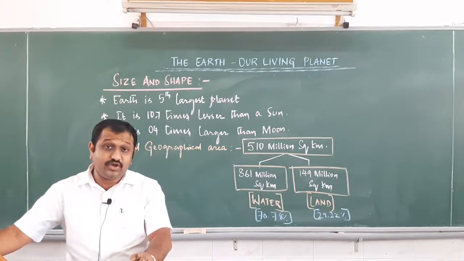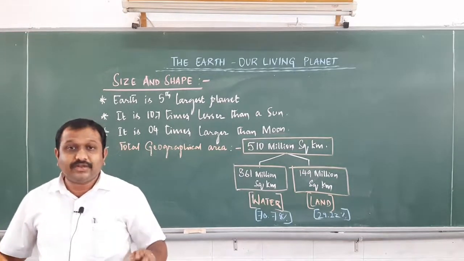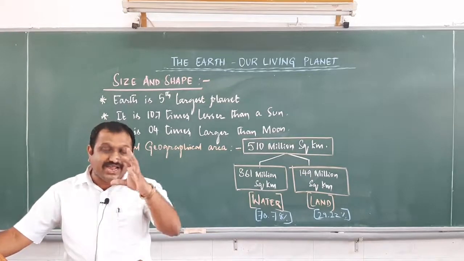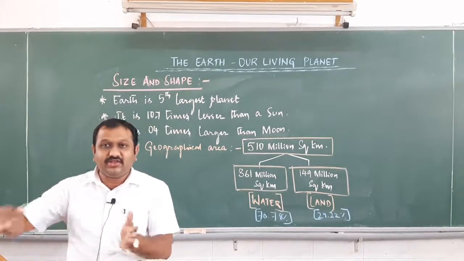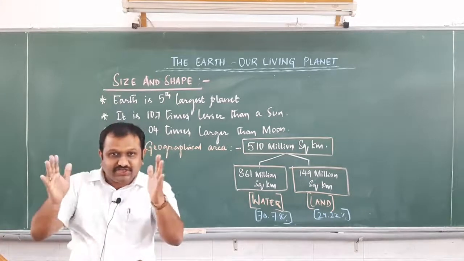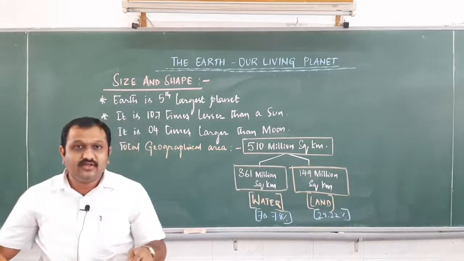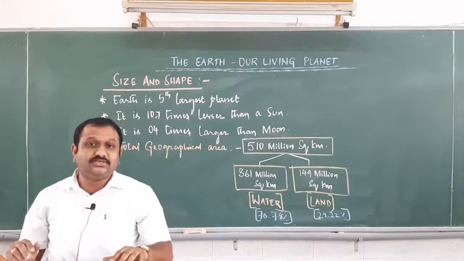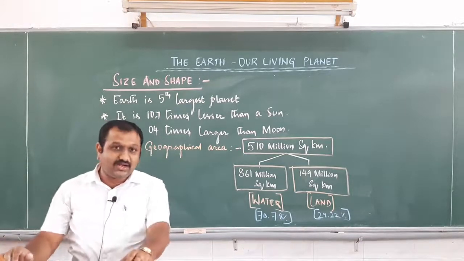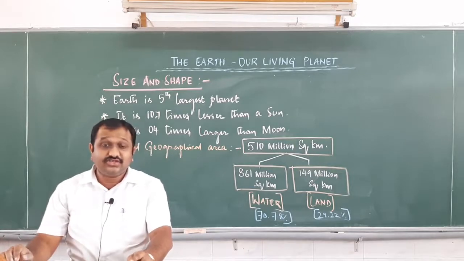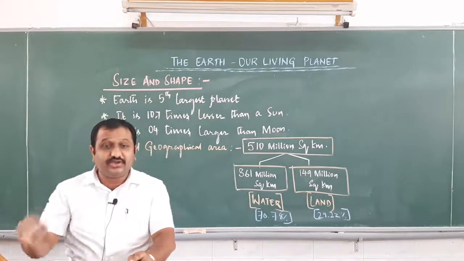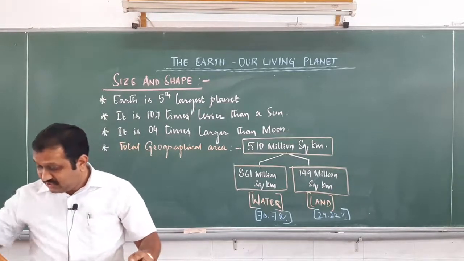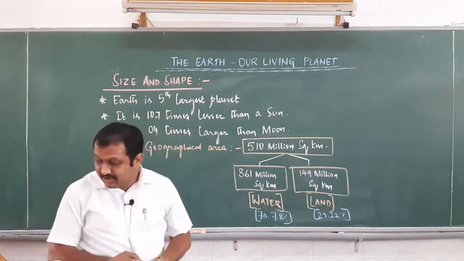What do you mean by geoid shape? What actually does geoid mean? Geoid is a kind of shape that is flattened at the poles and bulged at the equator. The Earth is not exactly round, the way you would draw it with a compass. No, it is not exactly round. The shape of the Earth is a geoid shape. Let us see how it looks. I'll write that aside.